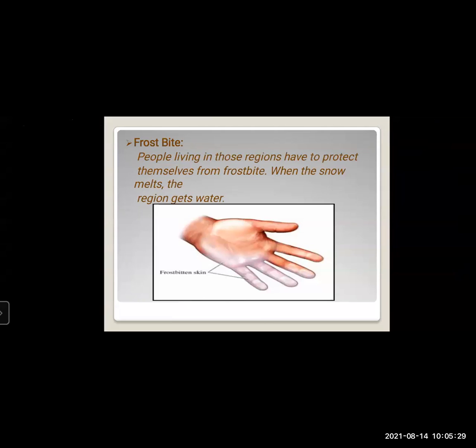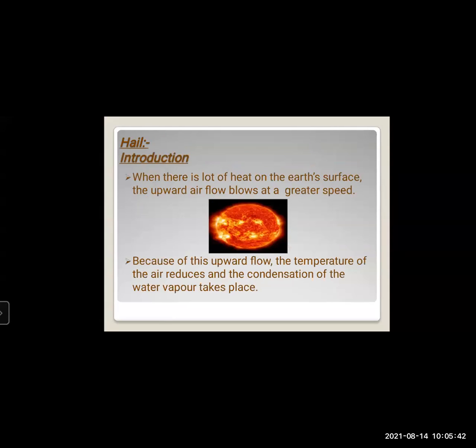So the people who stay there have to take care about frostbite. So this was the first major form of precipitation, that is snow.